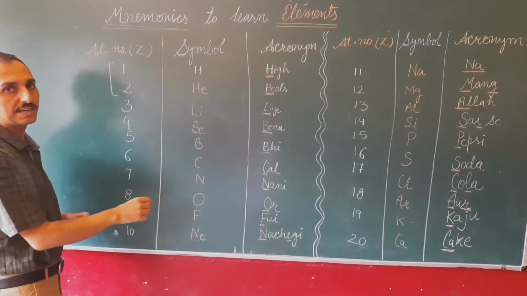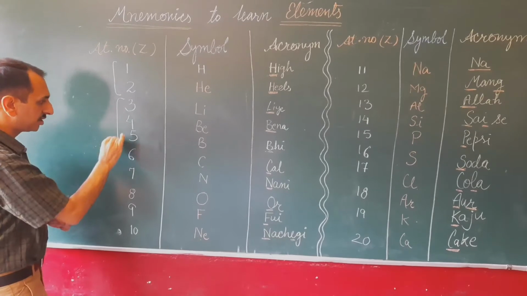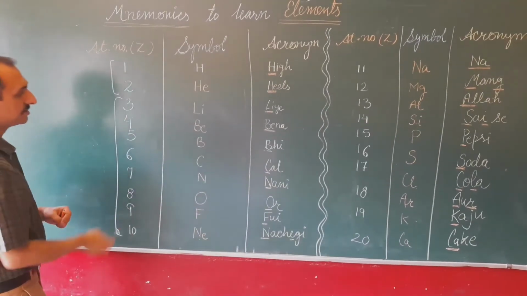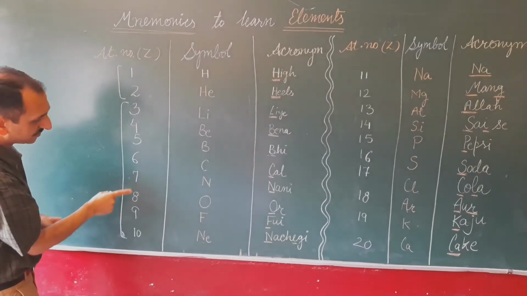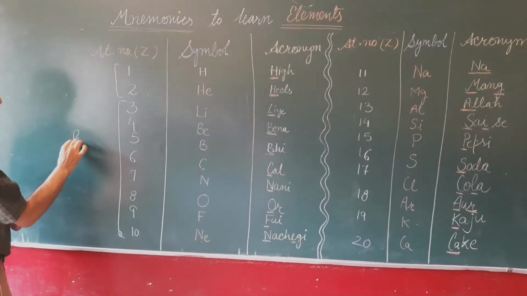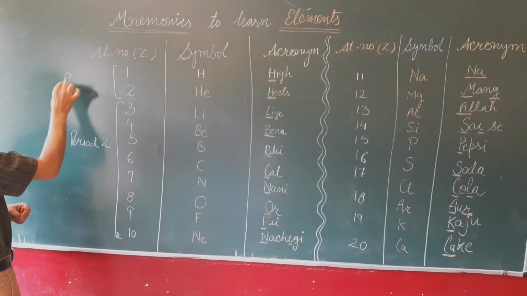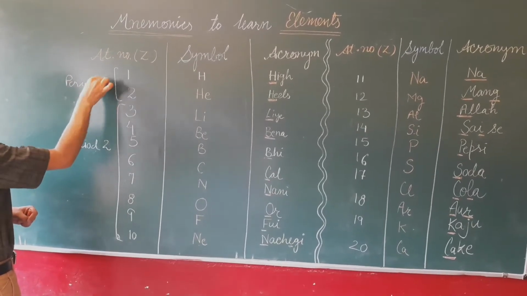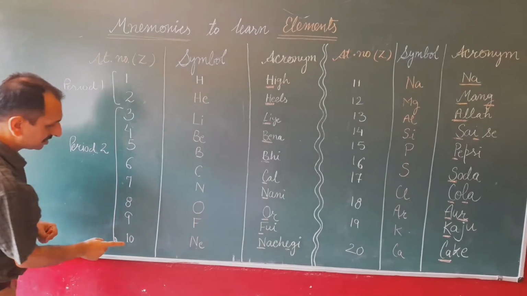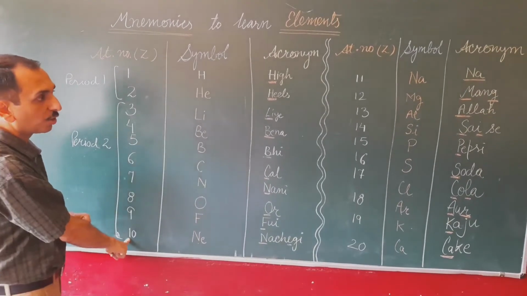Helium is a noble gas because the K shell is fully filled here. From atomic number 3 to 10, how many elements are these? 1, 2, 3, 4, 5, 6, 7, 8. These are from period number 2. Period number 2, hydrogen and helium for period number 1. Now this is neon with atomic number 10. It is an inert or noble gas.